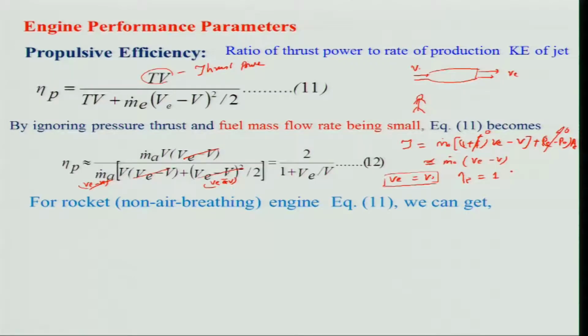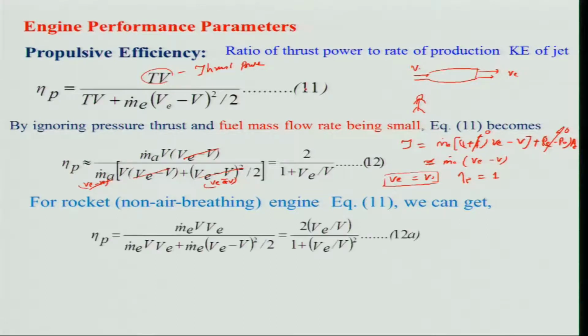So, now for the rocket engine, or the non air breathing engine, equation 11, we can get in a similar way, that is m dot into V E, because in the rocket engine what are we saying? We are saying that m dot is approximately equal to m dot V E, because it is a fully expanded nozzle, we are assuming P E is equal to P A, and there is no V, right. If you look at the flight, no air is entering into the engine, am I right?